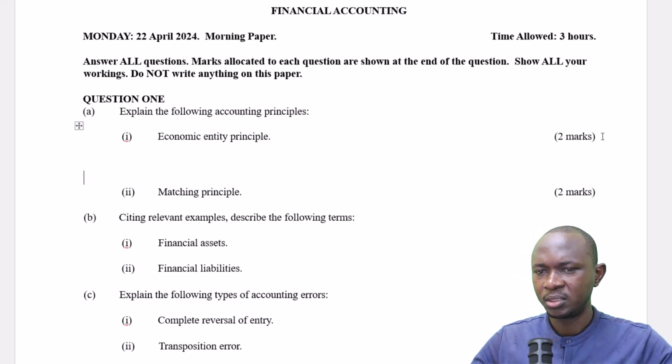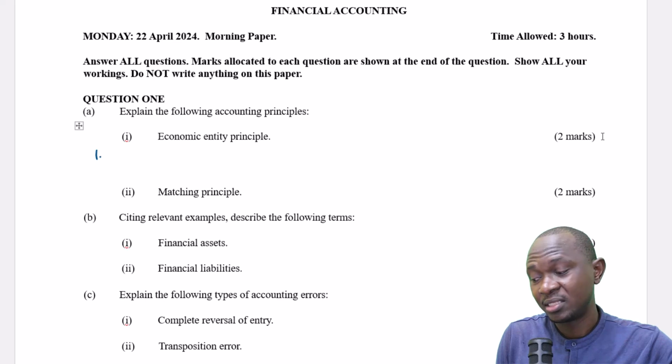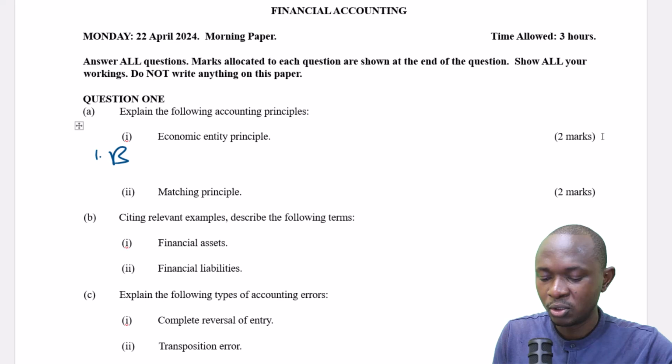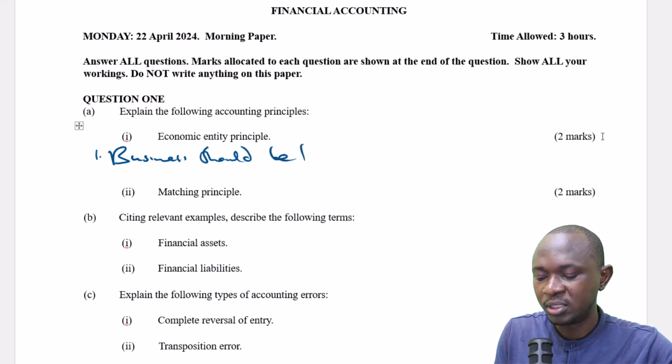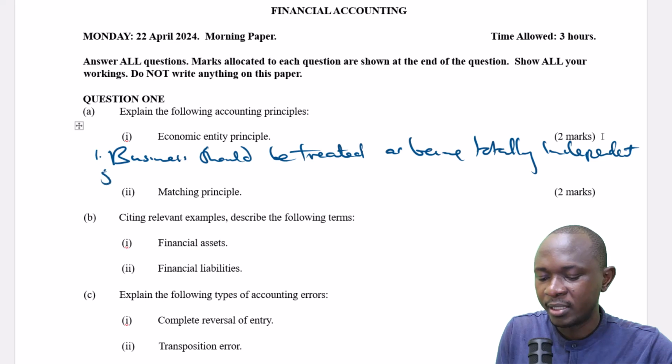Economic entity principle. The economic entity principle is a simple principle that states that the business should be treated as being totally independent and distinct from the ownership.